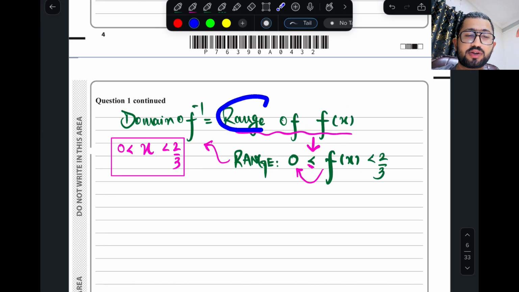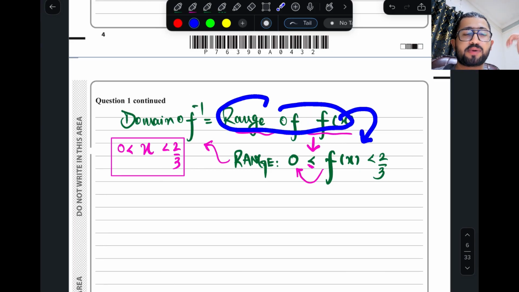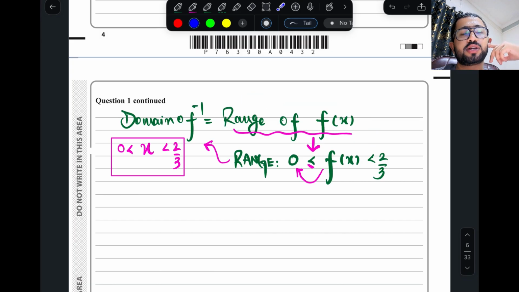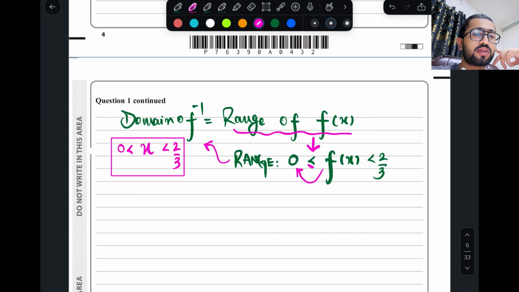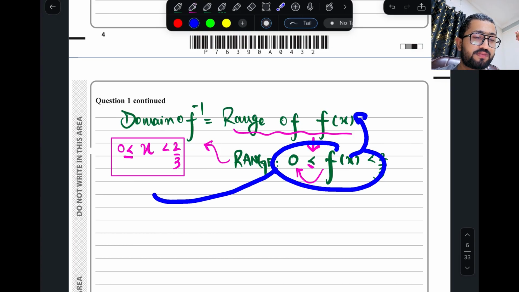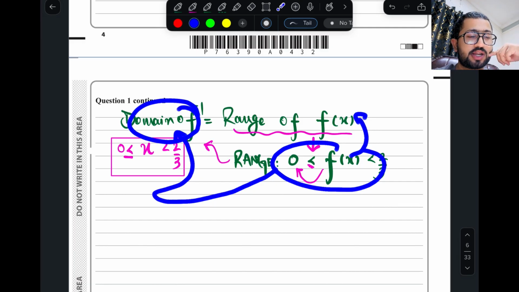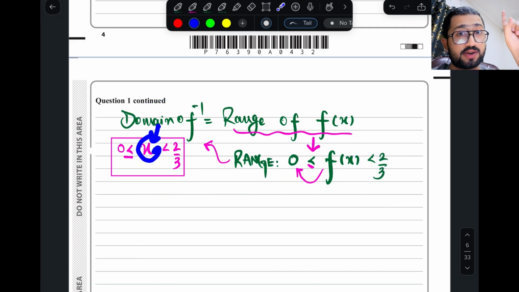And we know what the range of the original function is, we have already found it from the previous part. The range of the original function is less than 2 by 3 and greater than or equal to 0 actually. So the range of the original function will become the domain of the f inverse function, and domain are the x values, not y values. Be careful.